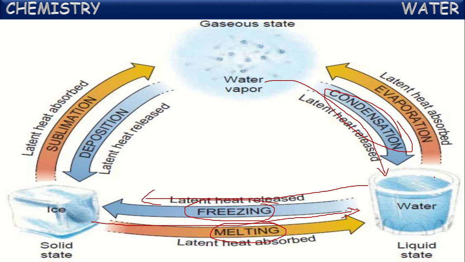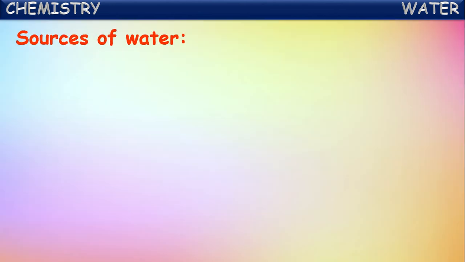If we continue heating, at a particular temperature water converts into water vapor form. That particular temperature is called the boiling point, and that process is called boiling. Even without heating, water will convert into water vapor form. That natural process is called evaporation. So these are the different conversions of states of water from one to another. Now let us see different sources of water, from where we are getting this water.